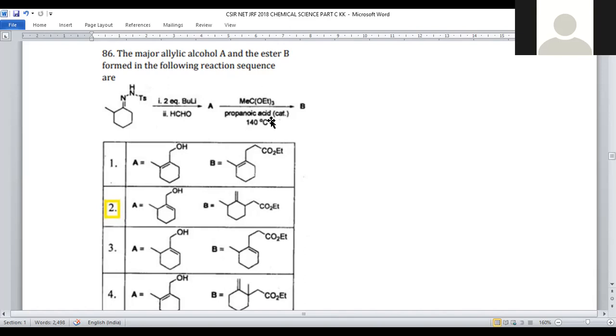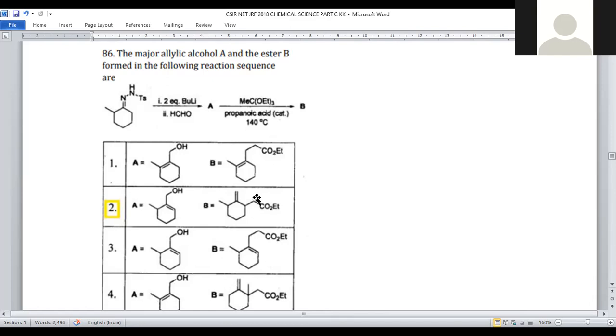It is somewhat of a lengthy mechanism. First, we have to discard this proton from this nitrogen, and here the carbene will be generated, and this tosyl group will be eliminated. Subsequently, nitrogen is eliminated, and we will get vinyl carbene. The vinyl carbene is now added with formalin solution, so that CH2O minus forms, and with further protonation, CH2OH will be generated. That is compound A. Compound A is treated with this tertiary carbon reagent in the presence of propionic acid catalyst.